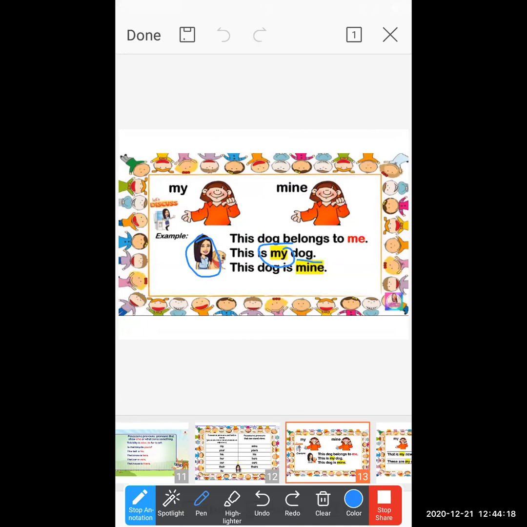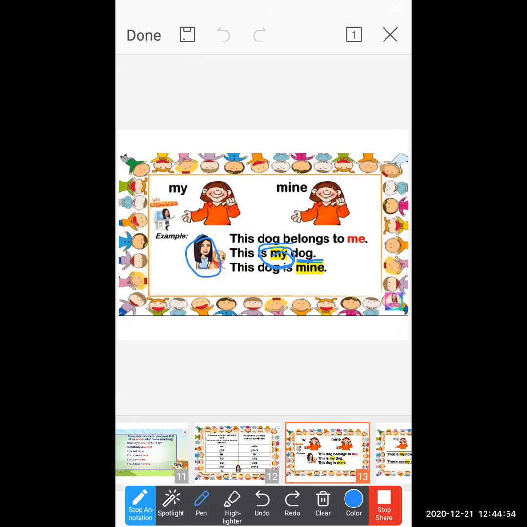Now the dog is the noun. So before the noun, the possessive pronoun is there. So if you find in a sentence a noun, and before the noun a possessive pronoun is mentioned, this type of sentence shows the clear information. This is my dog. This type of sentence shows the clear information.